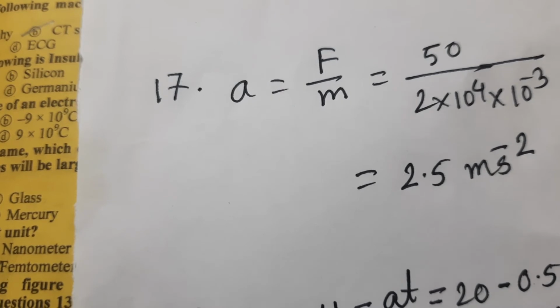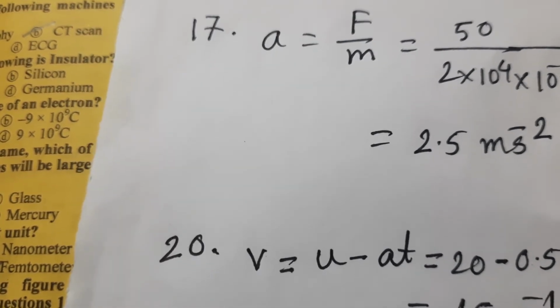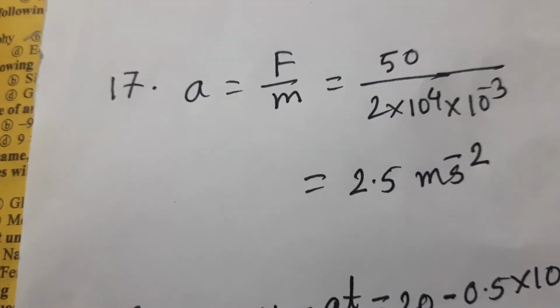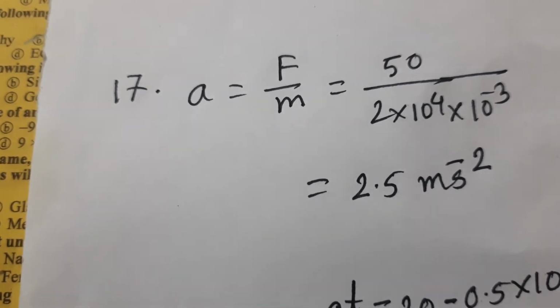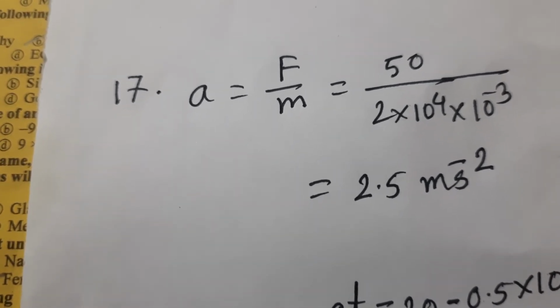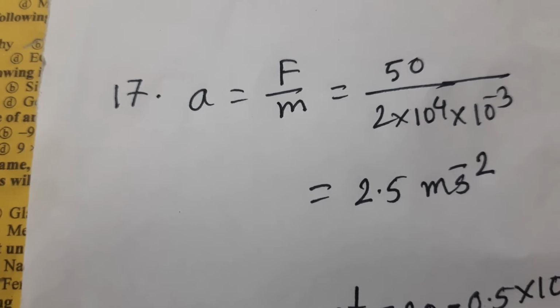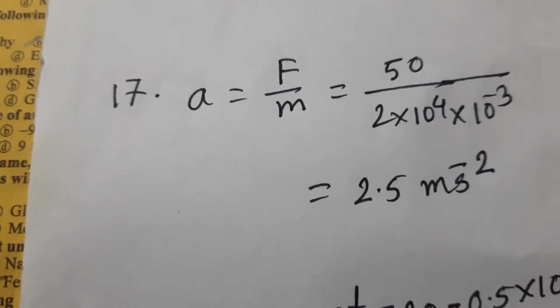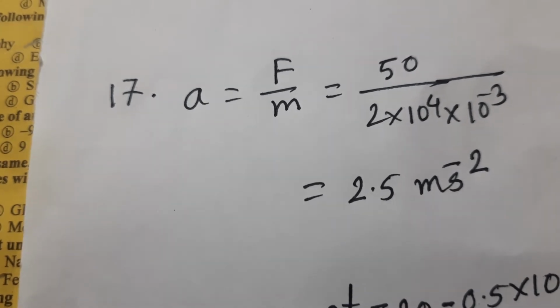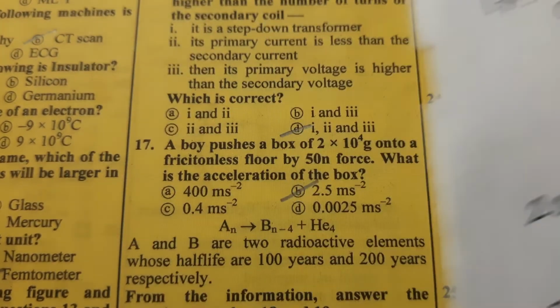The explanation is here: the force is given, 50 Newton, and the mass is 2 into 10 to the power 4 into 10 to the power minus 3. Here the mass is in gram unit. So putting the value, we get the answer 2.5 meter per second square.